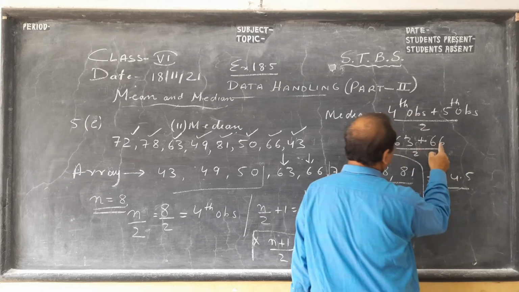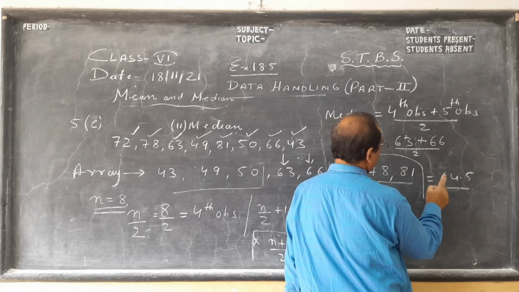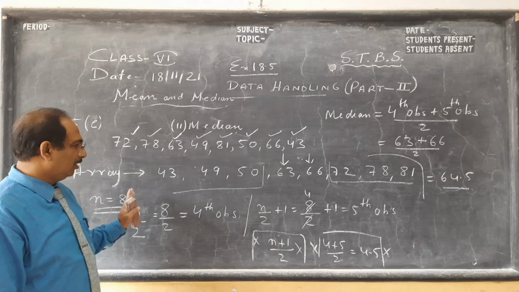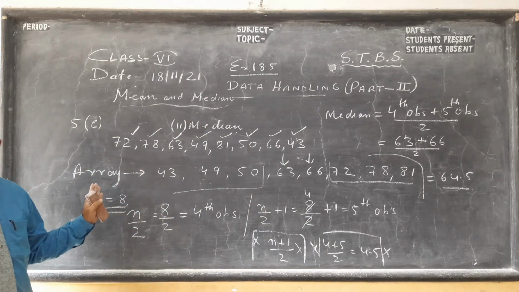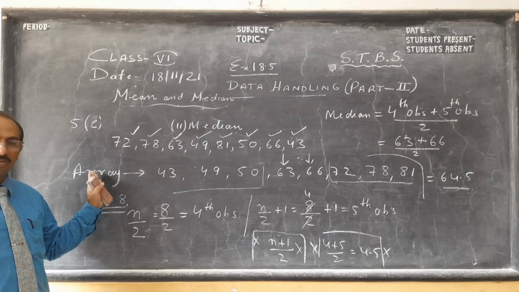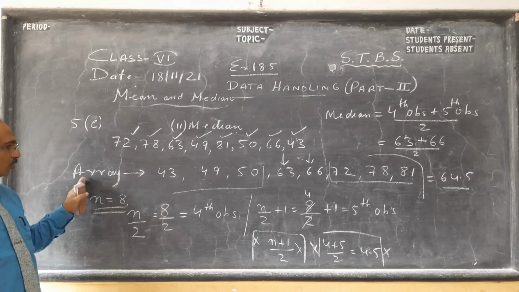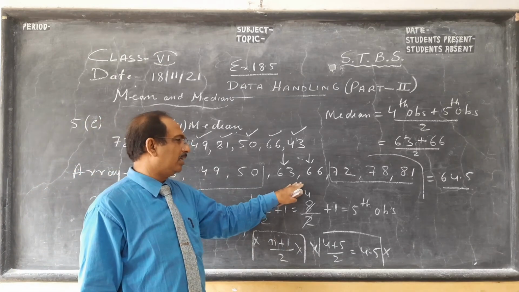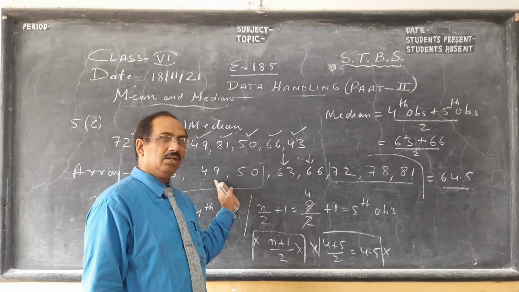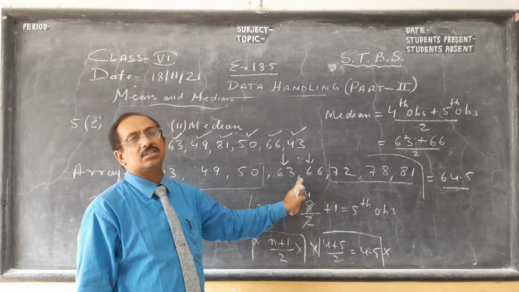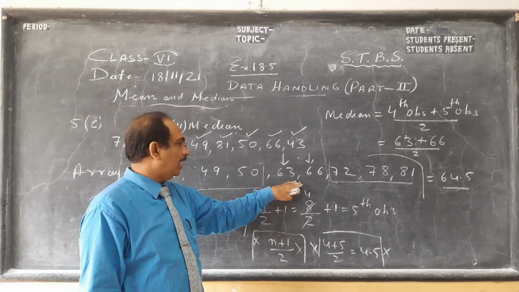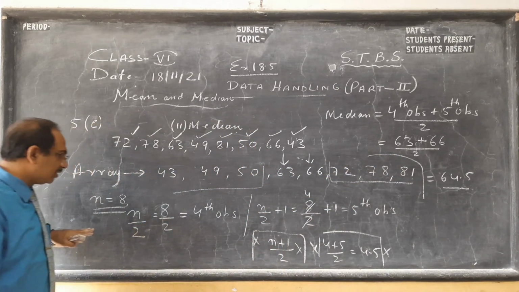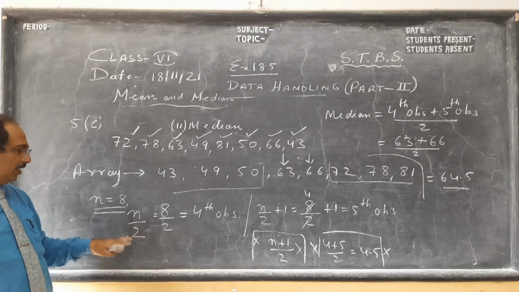So once more, I am recapitulating, because after this I will go to bar graph or some other thing in my next part. So first we arrange, children. One common sense method I have taught you: if there are even terms, there are 2 middle terms, leave 3 here, leave 3 there. If there are 6 terms, leave 2 here, leave 2 there. And we add and divide by 2. This is a shortcut, but you will see the book uses this format.